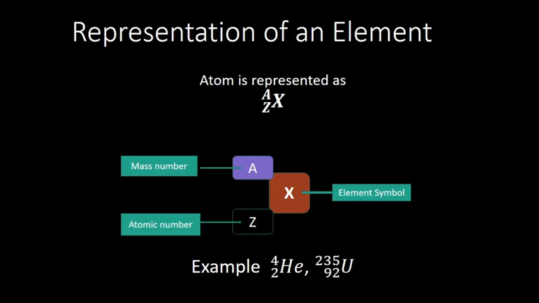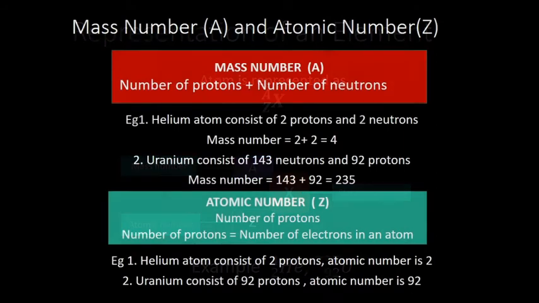So for the element symbol, in the left hand top corner you write the mass number, and in the left hand bottom you write the atomic number. Example, if you take the helium atom, He is the symbol, 4 is the mass number, 2 is the atomic number. So this is how we write. Uranium, if you take, U is the symbol, 235 is the mass number, 92 is the atomic number.